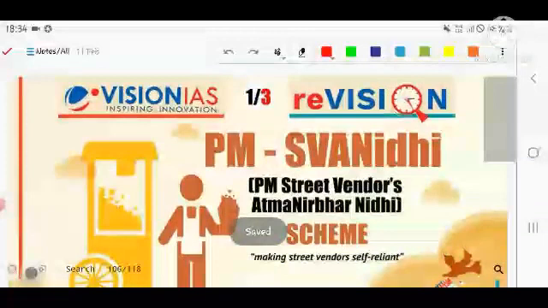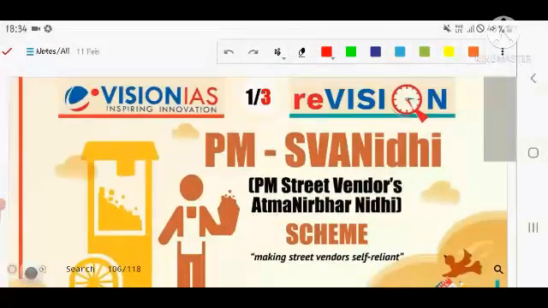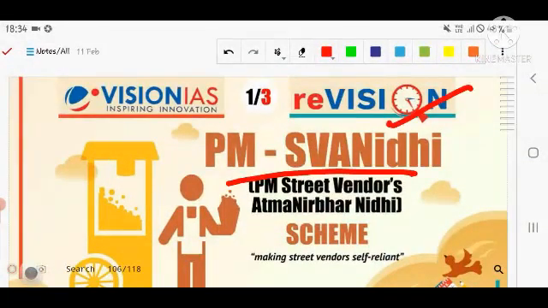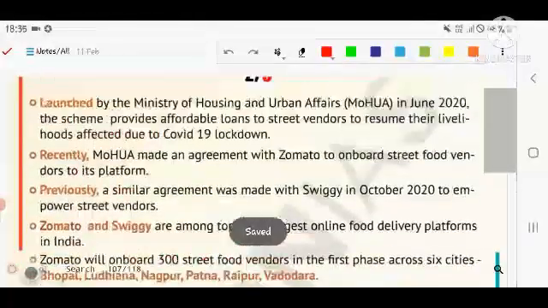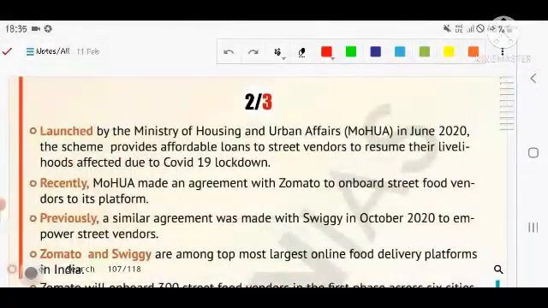So these are the questions, all 5 questions we discussed. Let's see the next thing, the revision of the PM SVANidhi Street Vendor Atmanirbhar Nidhi scheme of the Government of India. Let's see the first, the introduction of this scheme. Launched by the Ministry of Housing and Urban Affairs. Do remember this fact also, in June 2020.